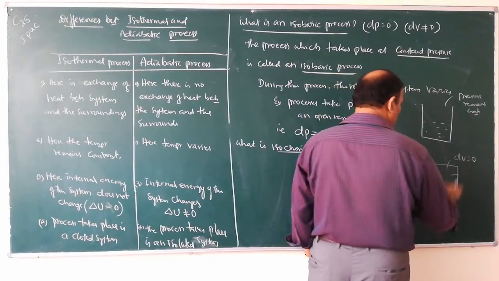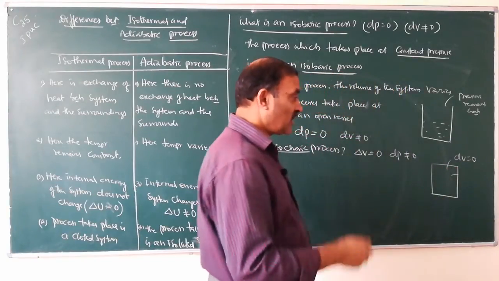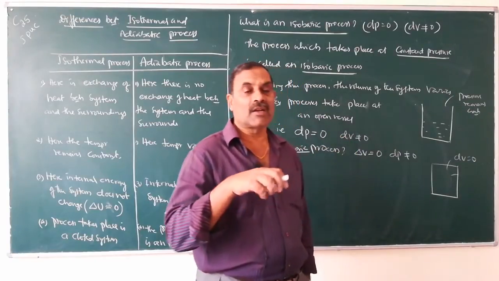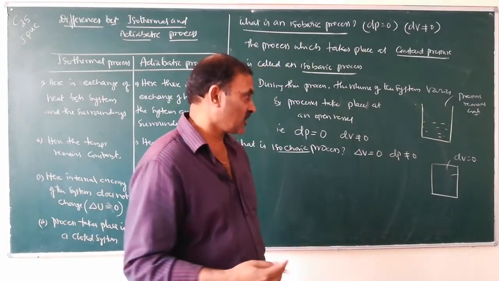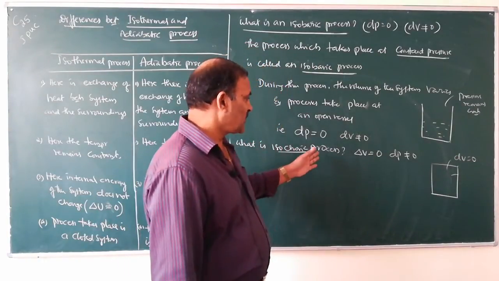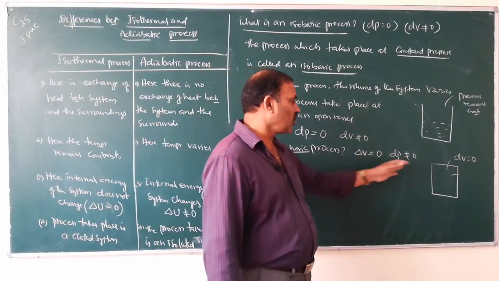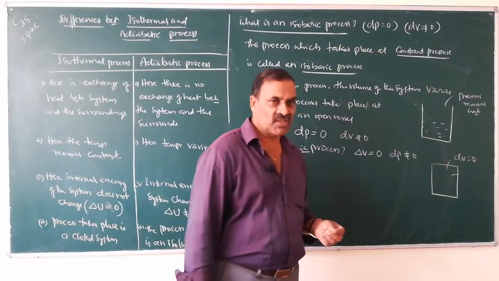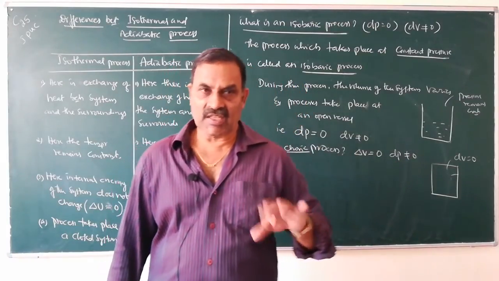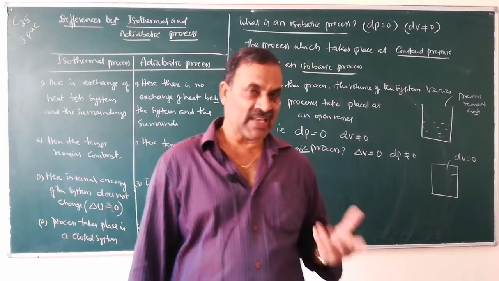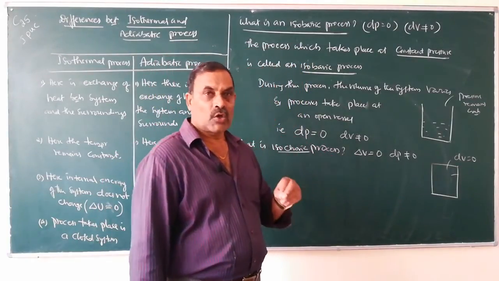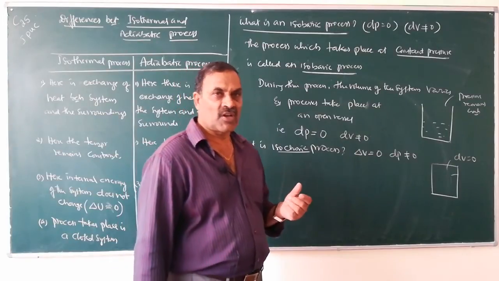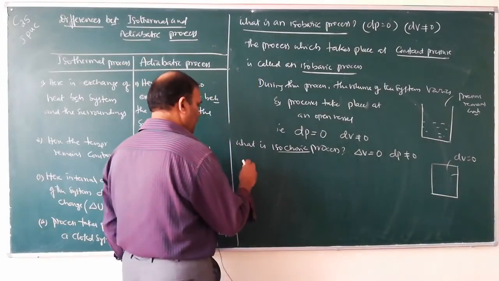Then there is variation in the pressure inside the closed vessel depending upon the nature of the reaction. The process which takes place at constant volume is called an isochoric process. During this process, the pressure of the system varies. So processes conducted in a closed vessel are an example of isochoric processes.